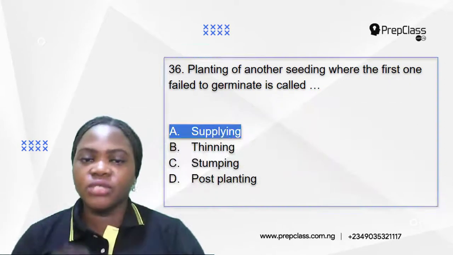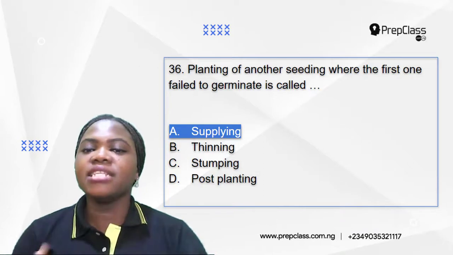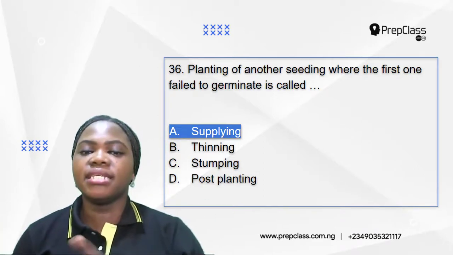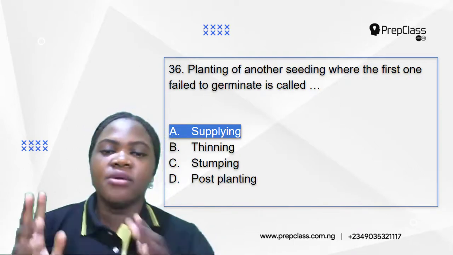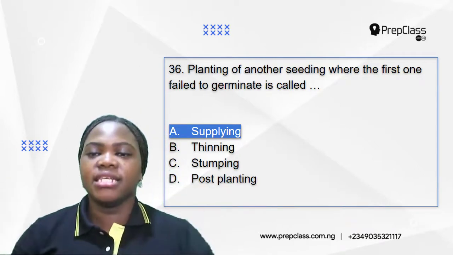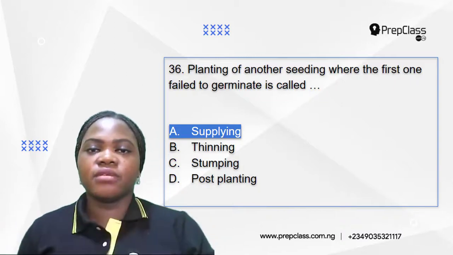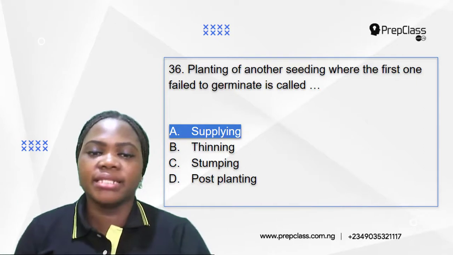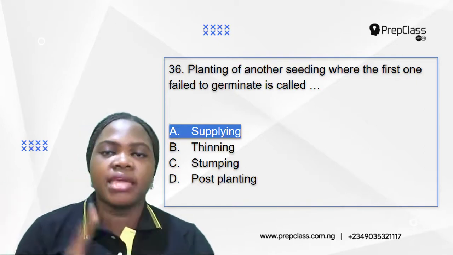So which of the options is correct now? Planting of another seedling where the first one failed to germinate is called A. Supplying. Remember, supplying is the planting of another seed when the first one that was planted is dead or fails to germinate. So the correct option is A. Supplying.